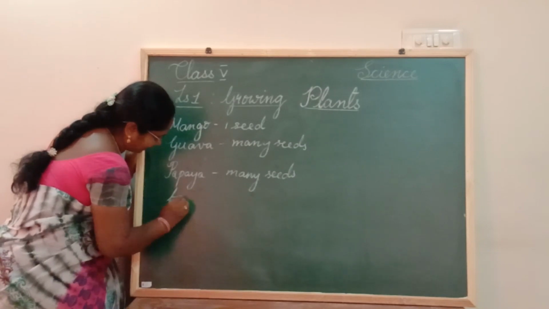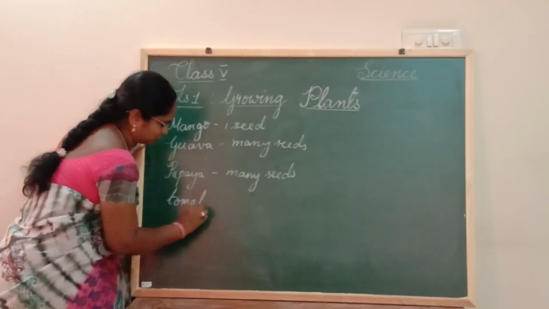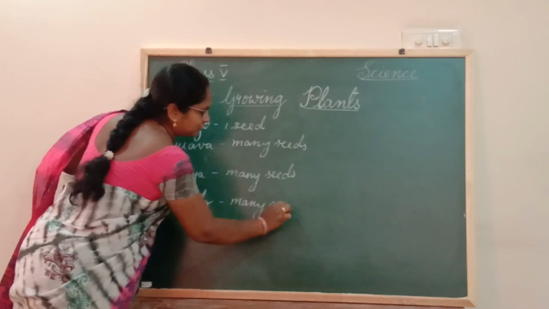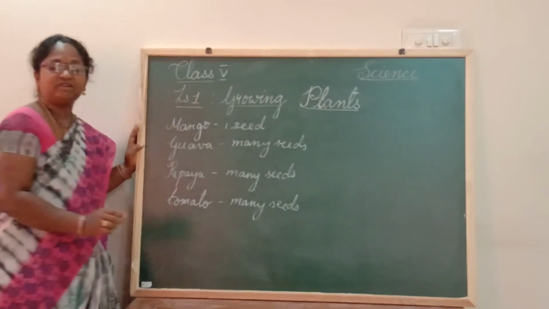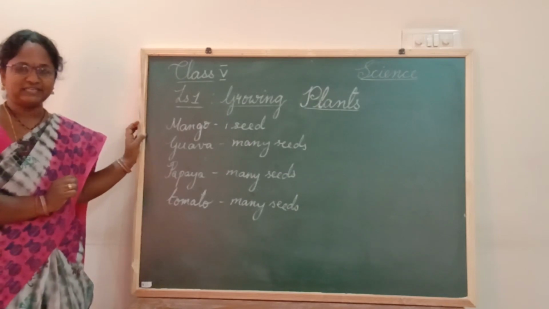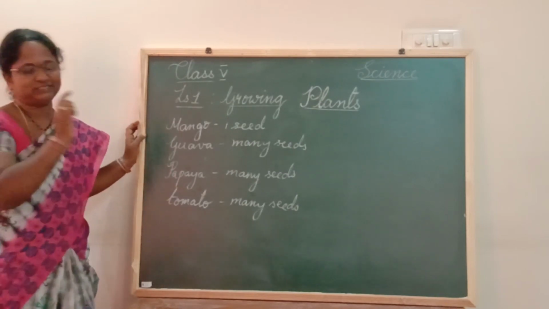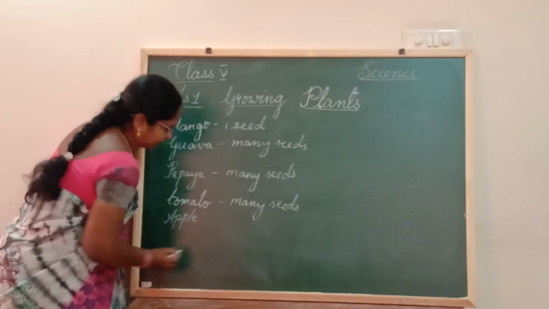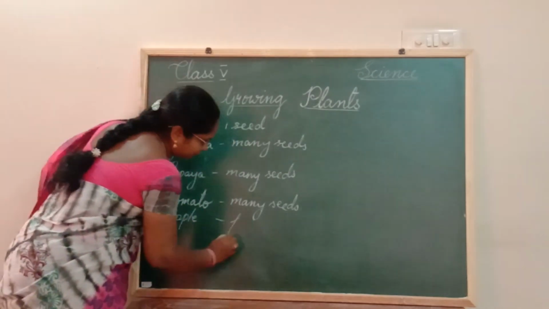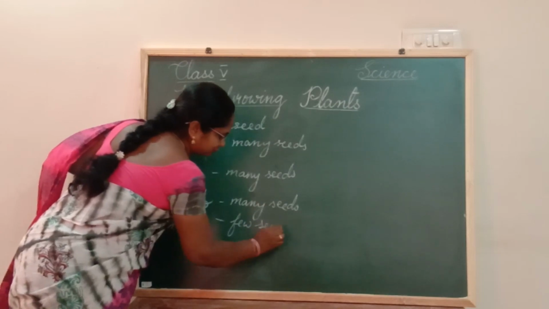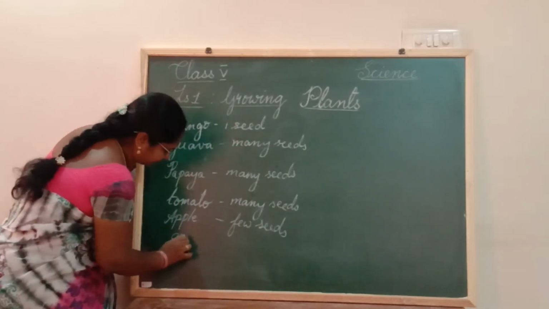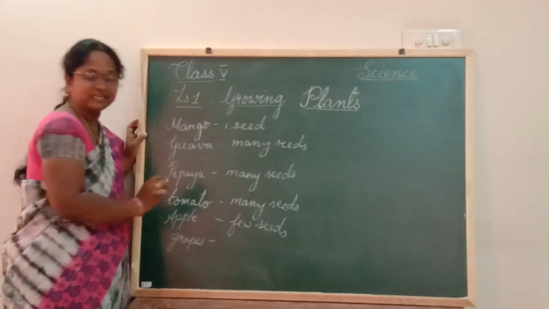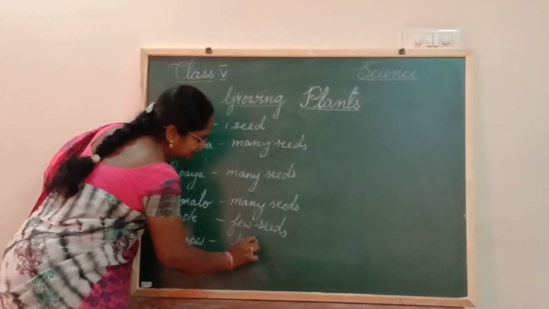And then any other fruit? Let us see the tomato. Let us see some vegetables also. Tomato is also having many seeds. Can you give an example which is having a few seeds? Yes, it can be an apple. Apple is having few seeds. Grapes: some grapes are seedless and some are with seeds. Even grapes will have few seeds.